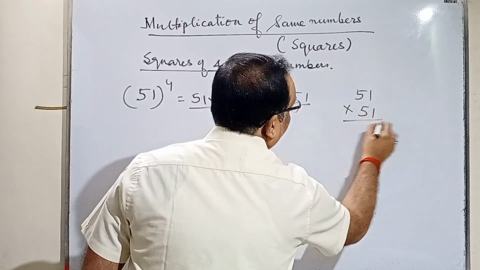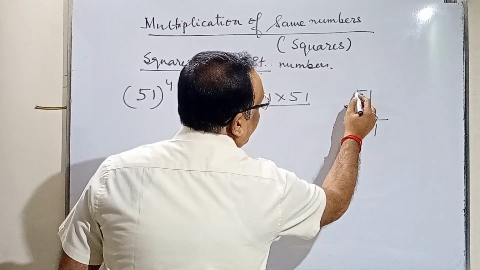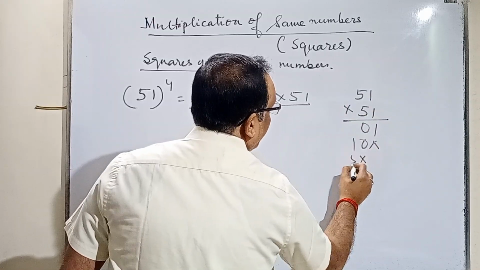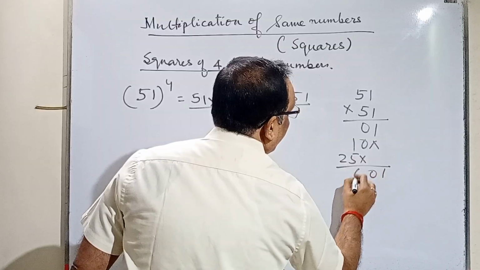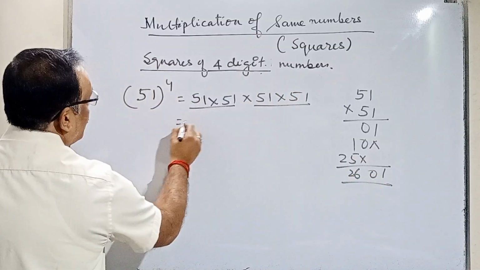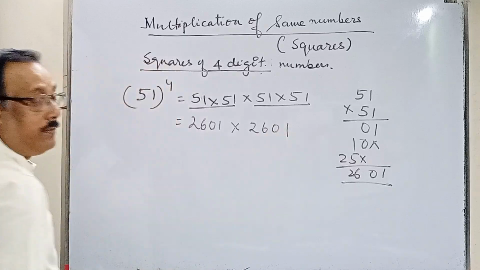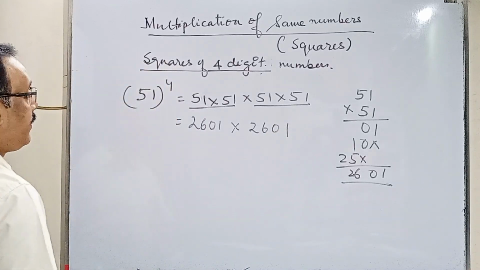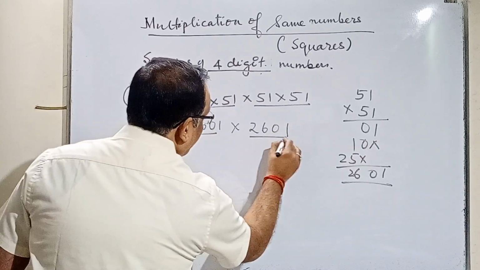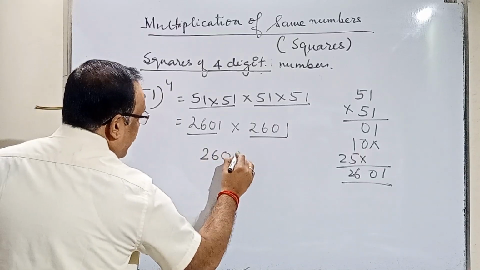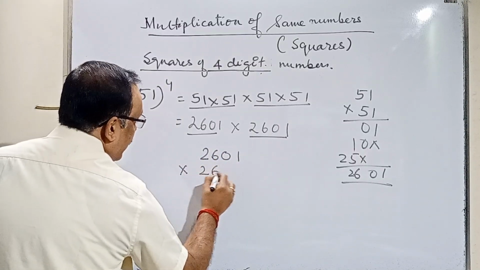We have already learned this. So this will be 1, 5. So this will give me 10 and 5, 5, 25. So this will be 2601. So I got this one, 2601 into 2601. Okay. So this is my 4-digit number. We'll learn the multiplication of this 4-digit number, 2601 into 2601.